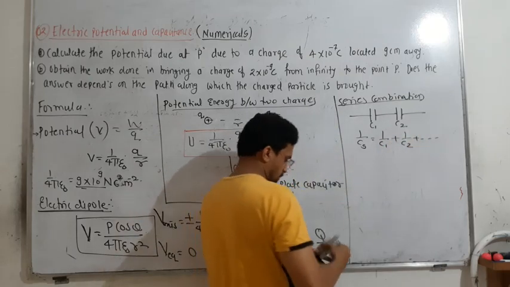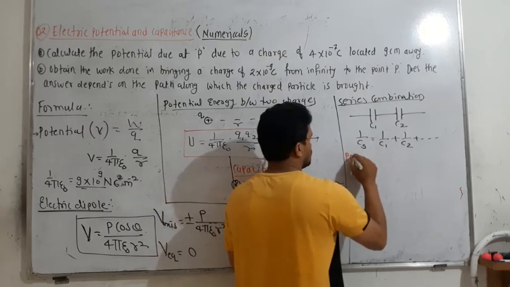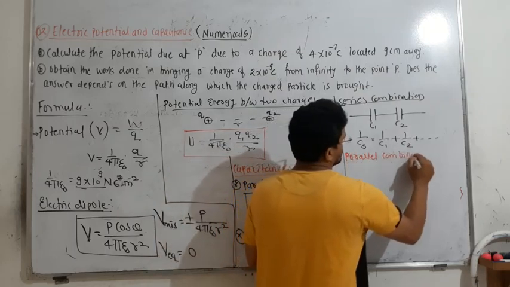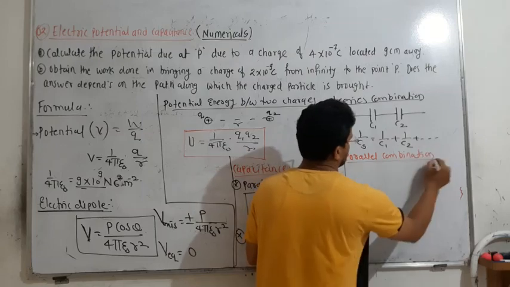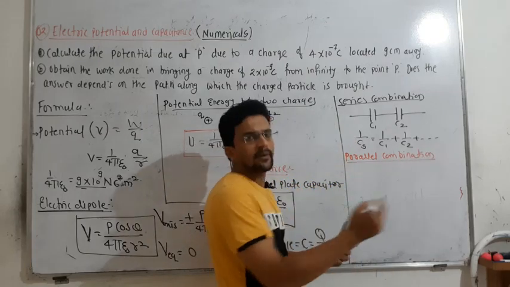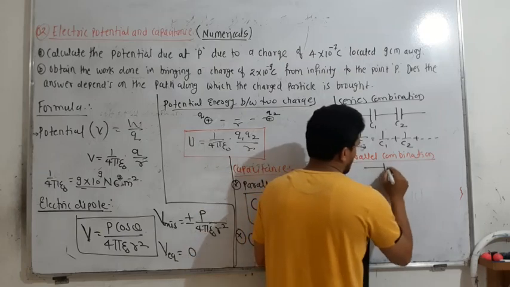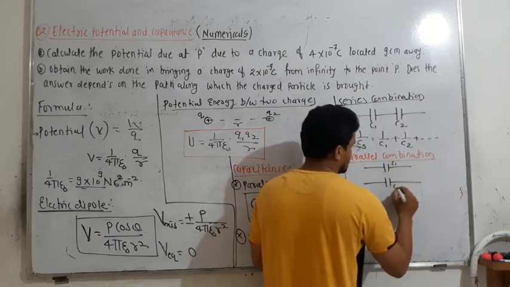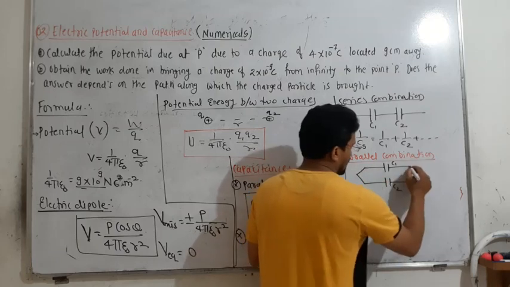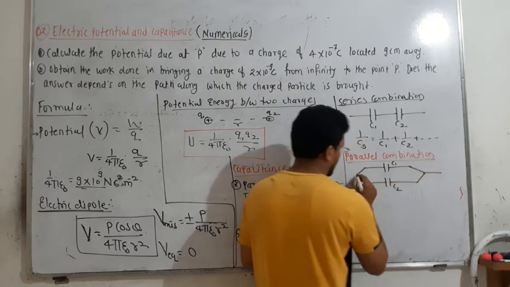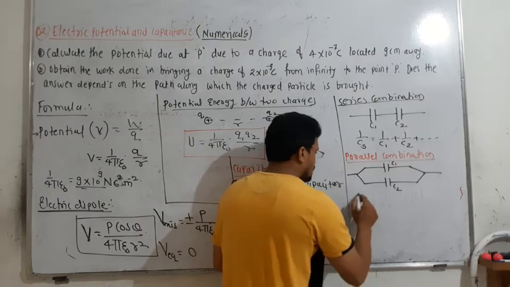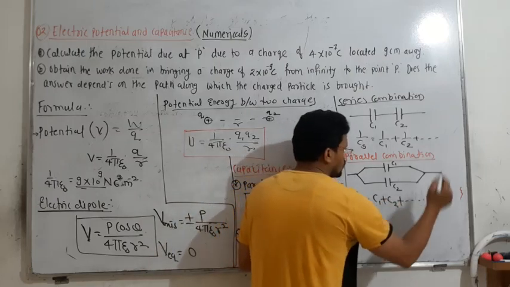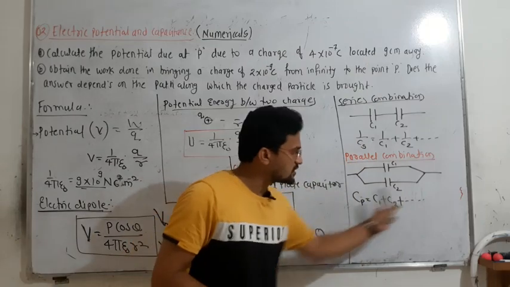Then the parallel combination: if two or more capacitors are connected in parallel, like C1 and C2 connected at common points, then the total capacitance is C1 plus C2 and so on. If there are three, you can just add them.